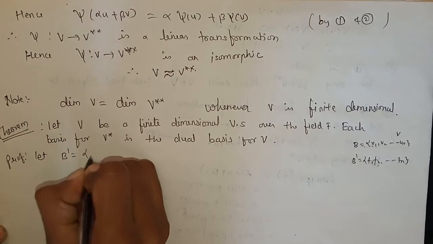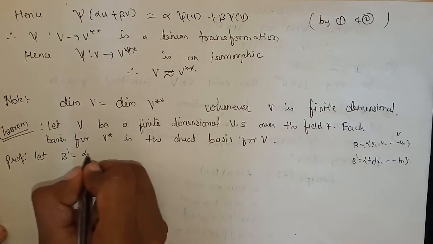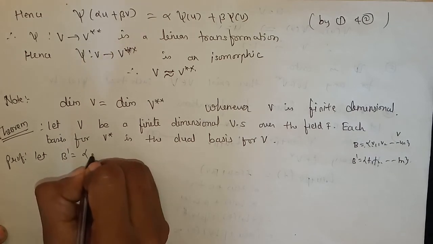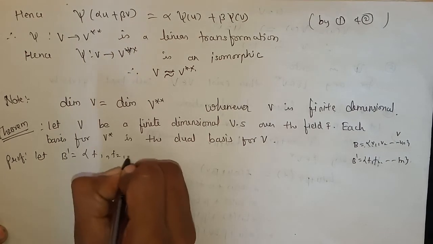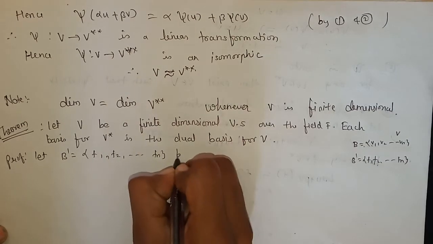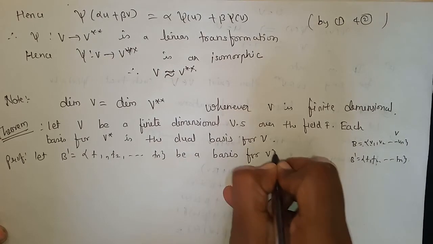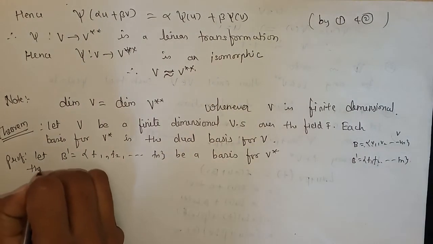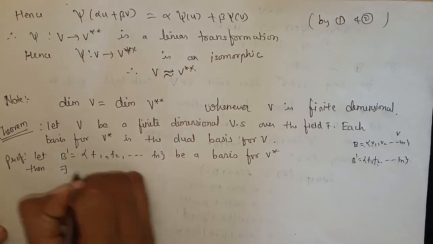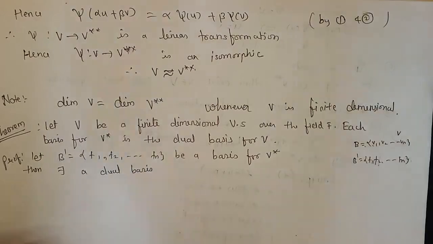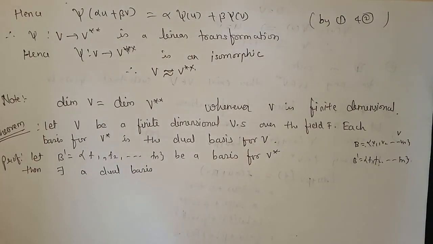B dash is equal to, so here we are saying that basis and dual basis. So first of all we will construct basis and dual basis. So B dash is F1, F2 up to Fn, be a basis for V star. Then if this is the basis for V star, then there exists a dual basis, because we have studied earlier that if any vector space has a basis, then it has a dual basis.